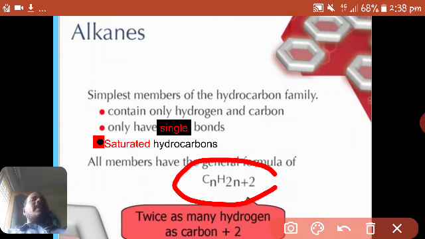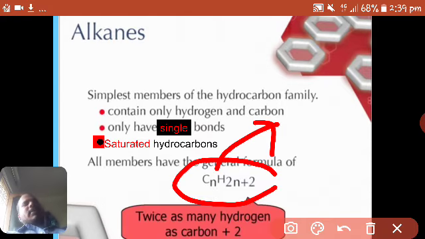We know that the general formula of alkanes is CnH2n+2, and suppose there are two examples given here. How can you write the formula of some compounds? Here it is giving 5 carbons. If there are 5 carbons in an alkane molecule, what should its formula be?